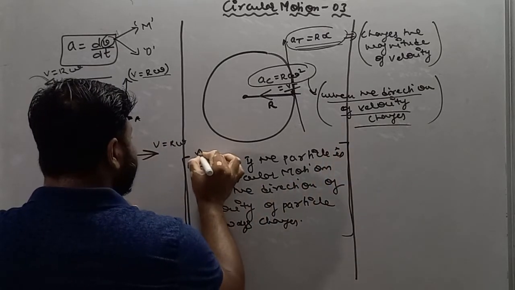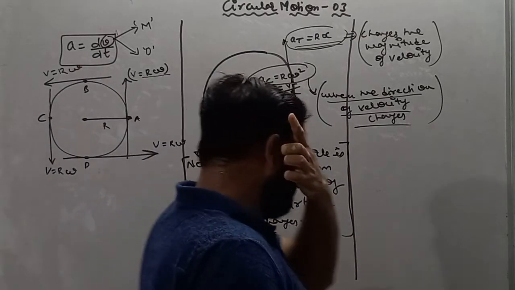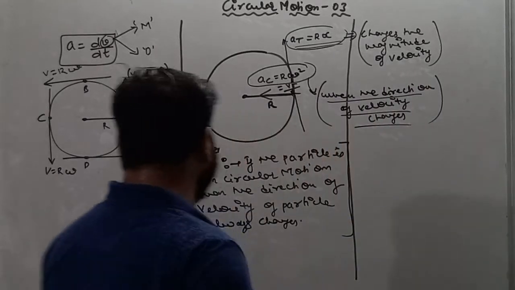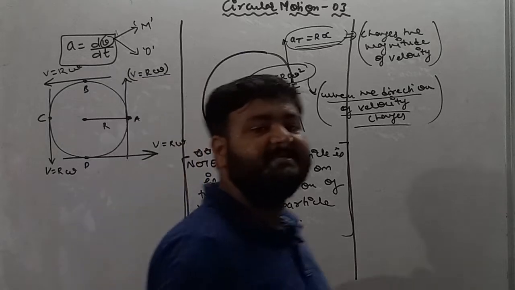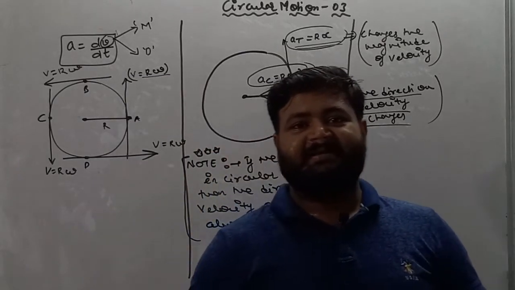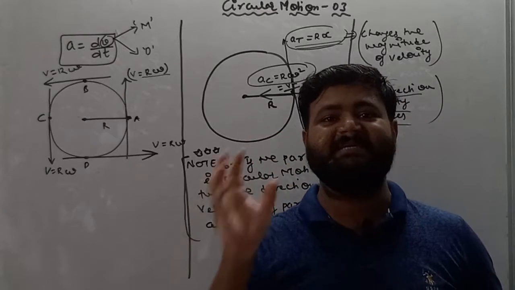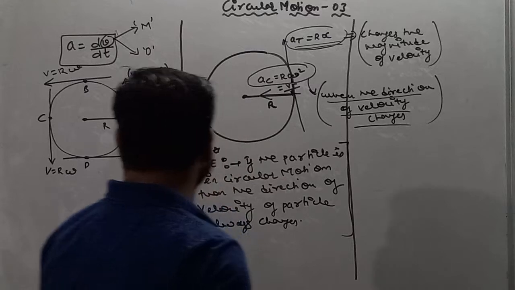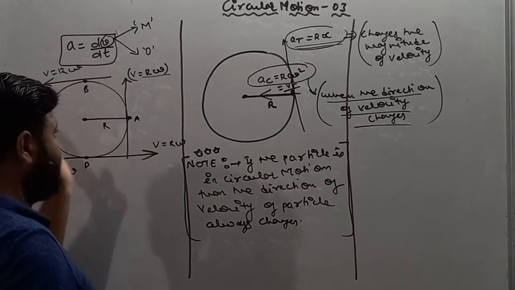Remember this point is very important: if the particle is in circular motion, then it is but obvious that the direction of velocity always changes. If the direction of velocity is not changing, then the particle is not in circular motion, because without changing the direction, the particle cannot perform circular motion.